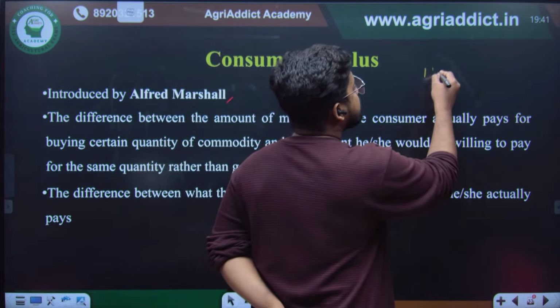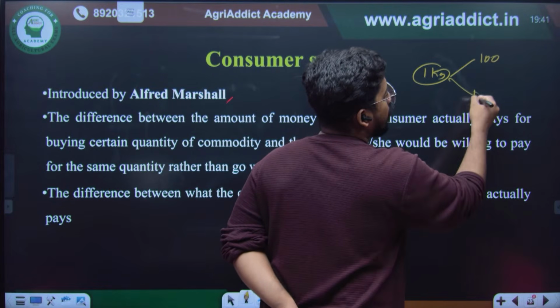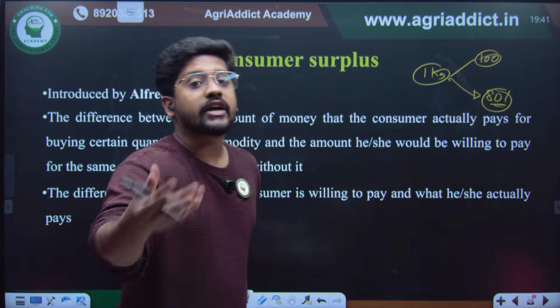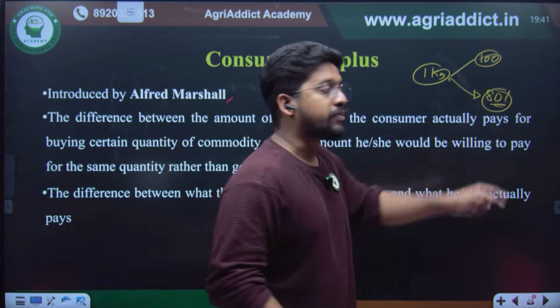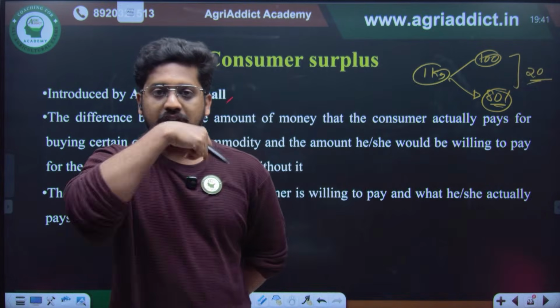For 1 kg of mango I was ready to pay 100 rupees, but the shop is charging only 80 rupees for 1 kg. So I was ready to give 100 rupees, but I am only paying 80 rupees. So the additional 20 rupees will stay in my pocket. That is nothing but the consumer surplus.